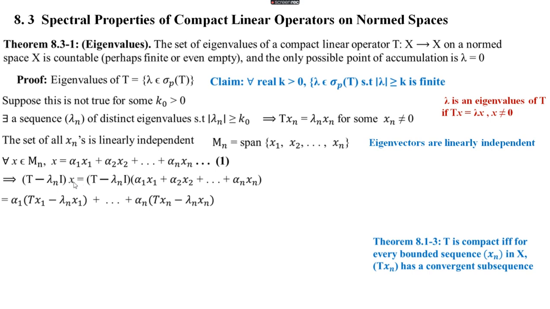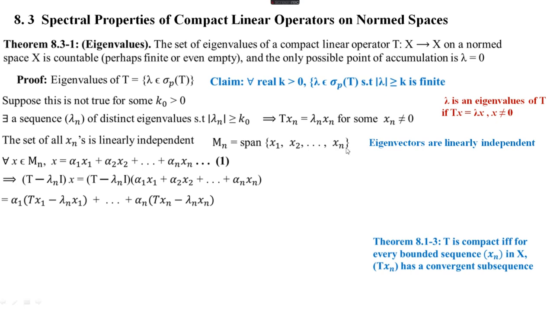So T minus lambda n I of x is nothing but alpha 1 into T minus lambda n I of x1, and this is equal to T x1 minus lambda n x1. So alpha 1 into T x1 minus lambda n x1, again a second term alpha 2 into T x2 minus lambda n x2, etc., plus the last term alpha n into T x n minus lambda n x n.